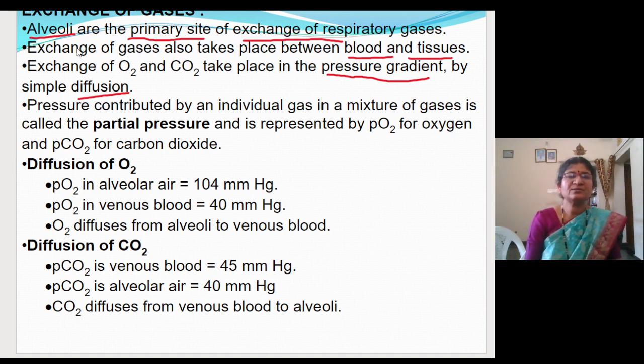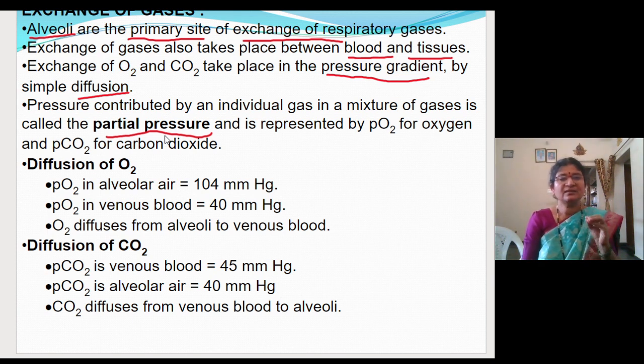Now first let us know what we mean by partial pressure. You know that in the atmosphere only oxygen or carbon dioxide won't be there, other gases also will be there. Among the other gases, how much pressure the oxygen is contributing is called the partial pressure of oxygen.